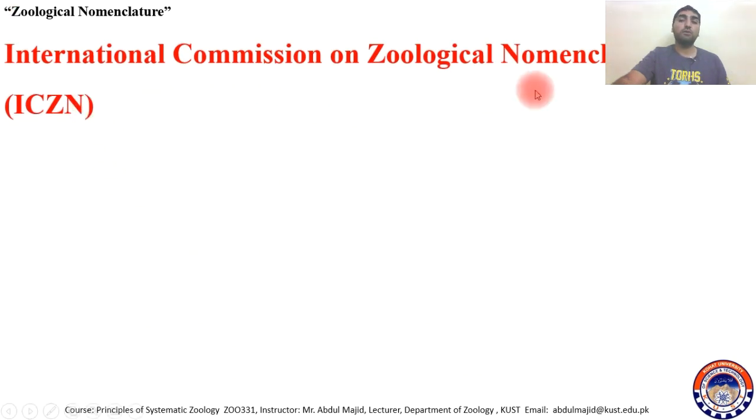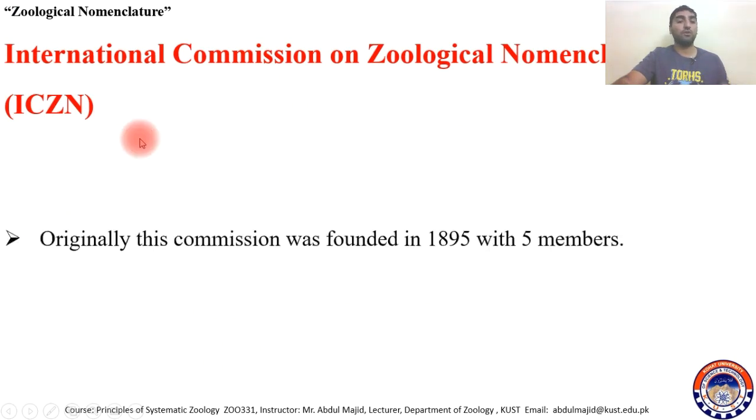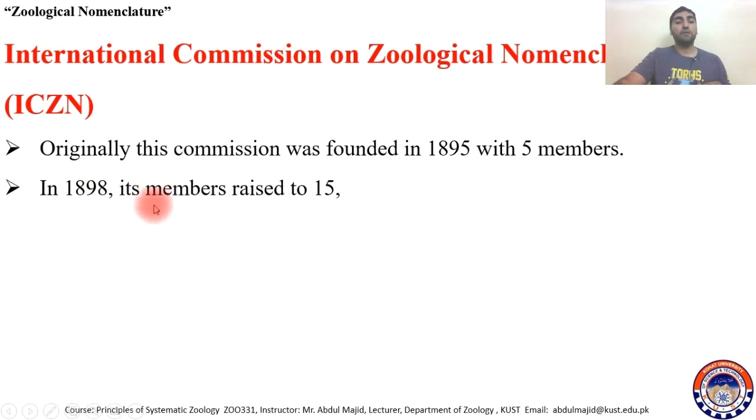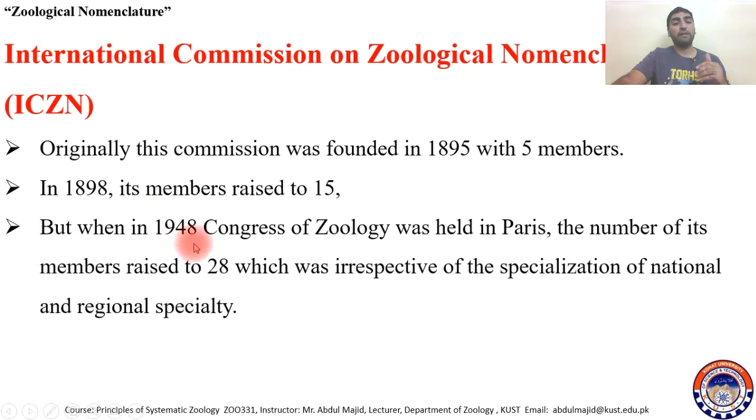Then the International Commission on Zoological Nomenclature. So what is this commission and what are the duties of this commission? Originally, this commission was founded in 1895 with 5 members. In 1898, the number of members rose from 5 to 15. Then in 1948, when the Congress of Zoology was held in Paris, the number of members was raised to 28, irrespective of specialization or national and regional specialty.